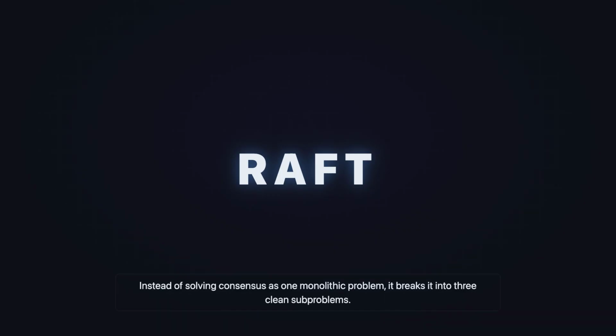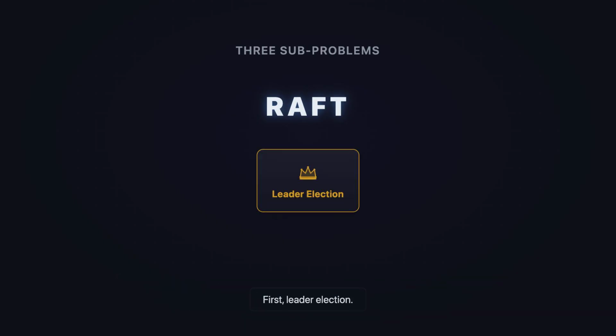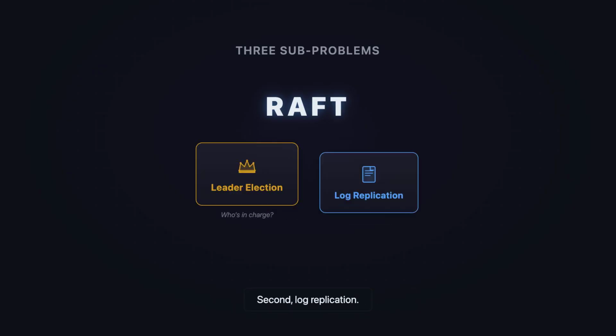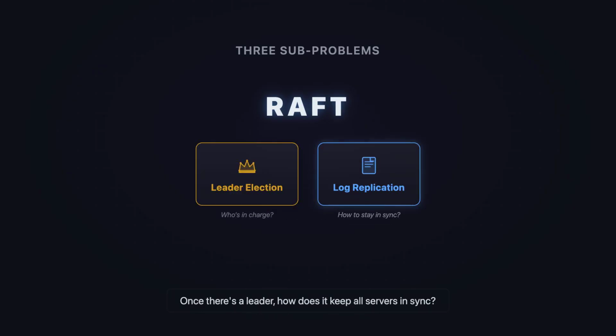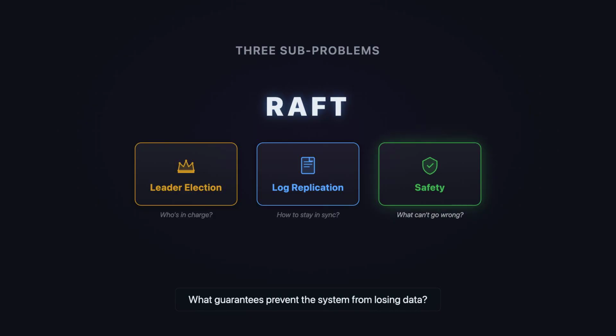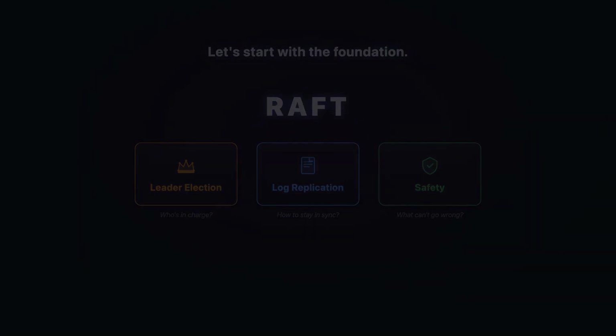Instead of solving consensus as one monolithic problem, it breaks it into 3 clean subproblems. First, leader election. How do the servers choose who's in charge? Second, log replication. Once there's a leader, how does it keep all servers in sync? And third, safety. What guarantees prevent the system from losing data? Each subproblem has an elegant solution, and together they give you a complete consensus algorithm. Let's start with the foundation.